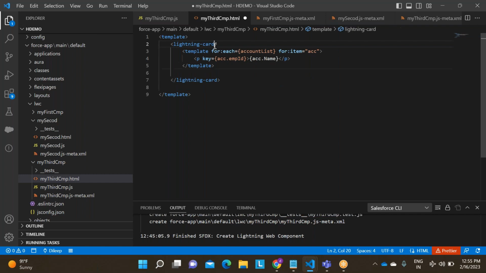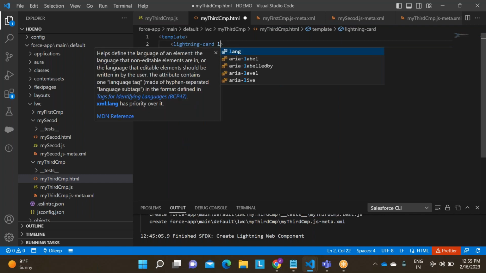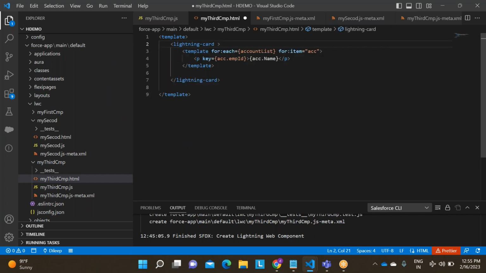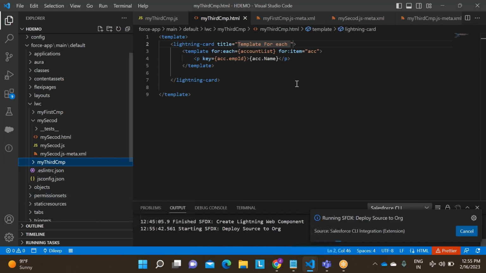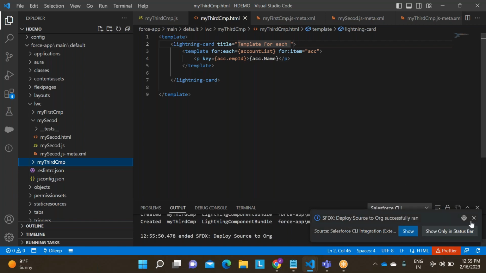Okay. Label, we have a parameter called no label, we have a parameter called title. So title I am giving template for each, okay. Save the record, deploy source to org, acc.name. Anyway we have name, we'll get it.